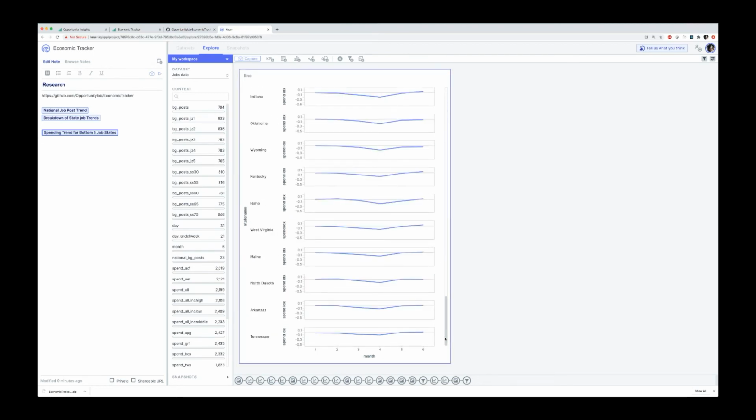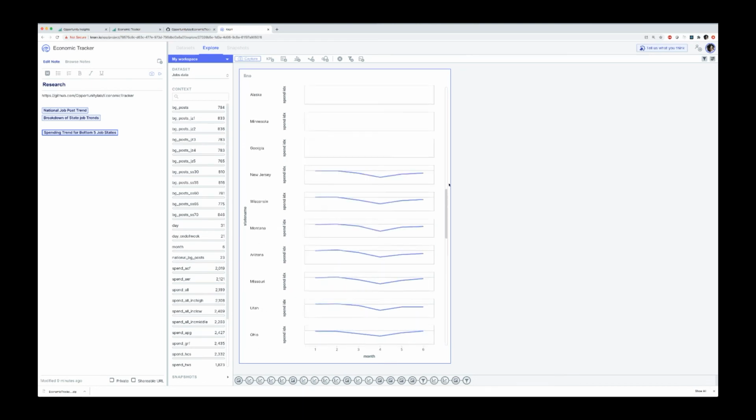And if we flip that over and go to the bottom of the list, we actually see some places where it's maybe leveled off, like Tennessee, which is sort of back to where beginning-of-the-year levels were, Arkansas, North Dakota, things like that.